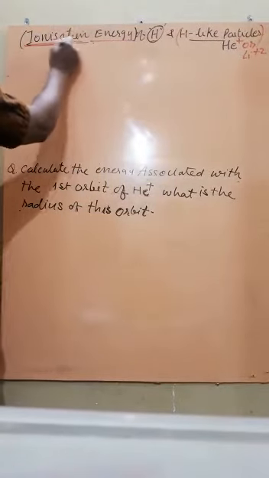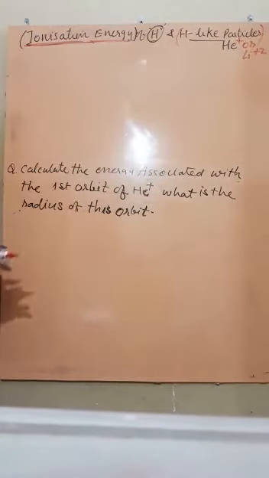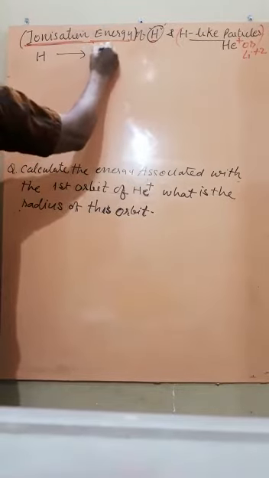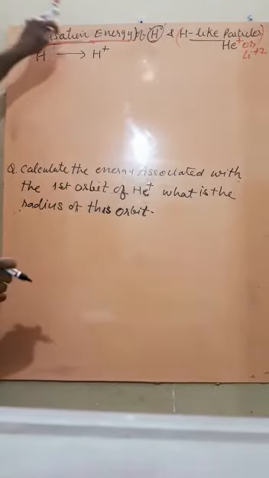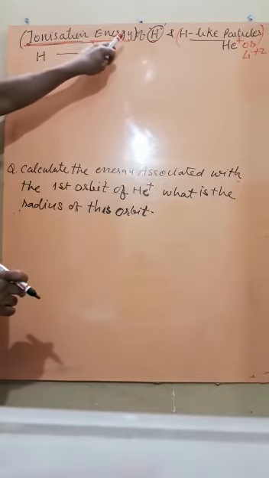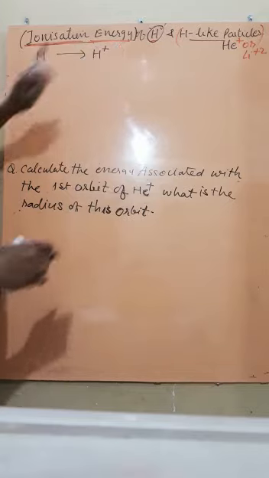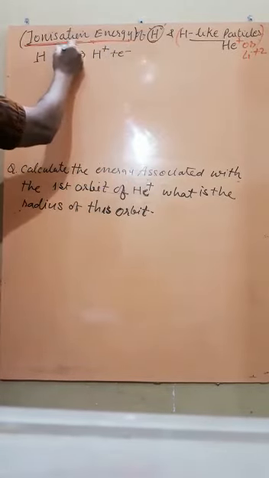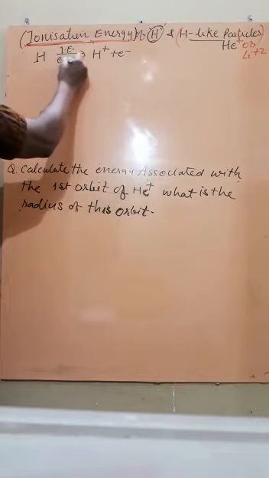Now the second thing is ionization energy. What is ionization energy? Suppose this is hydrogen and we have to convert it into hydrogen cation. That is, the atom is converted into an ion. This is called ionization. Now, to convert hydrogen into hydrogen cation, one electron is removed. And how will the electron be removed? When we provide energy, because without energy we cannot release the electron and it will not convert into an ion. Therefore, this is called ionization enthalpy.